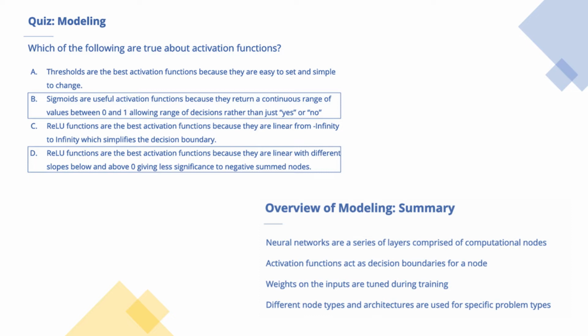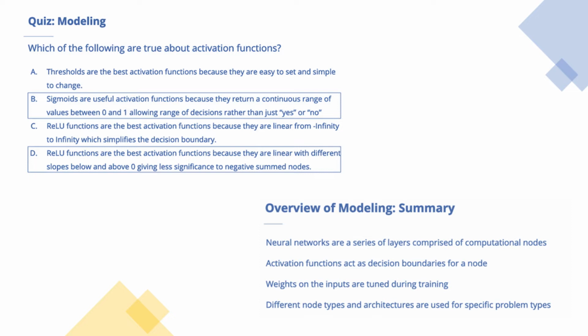The third one is ReLU functions are useful activation functions because they are linear from -infinity to infinity, which simplifies the decision boundary. And the last option is ReLU functions are useful activation functions because they are non-linear but with two distinct linear slopes below and above 0, which give less significance to negative node outputs.